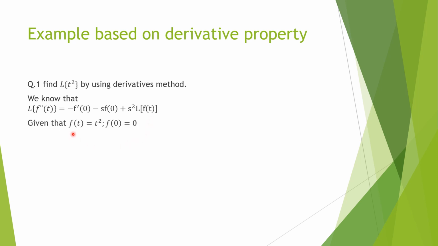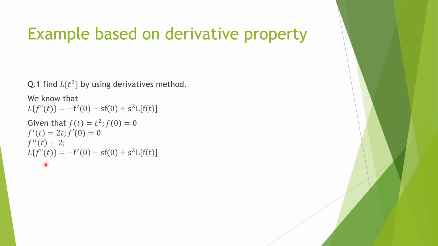Given that f of t is equal to t square, so f of 0 means 0 square and it will be 0. F dash of t means differentiation of that function, t square differentiation is 2t, so f dash of t will be 2t. F dash of 0 will be 2 into 0, that will be 0. F double dash of t is equal to 2.